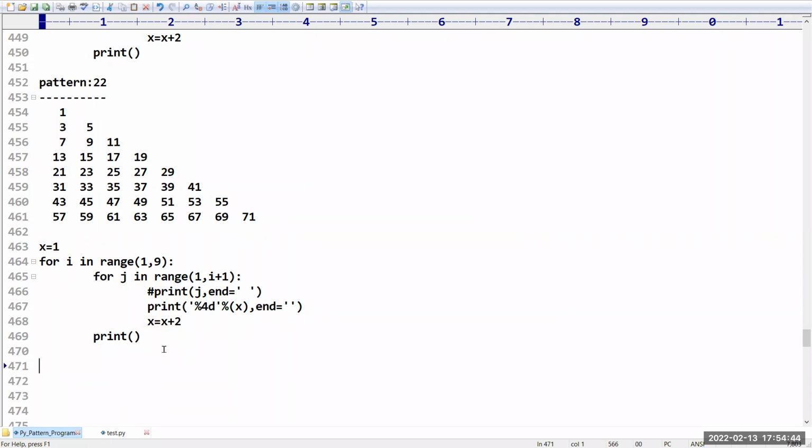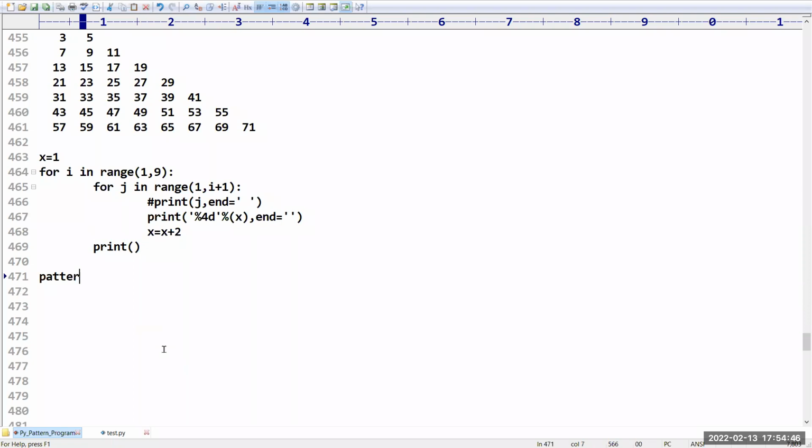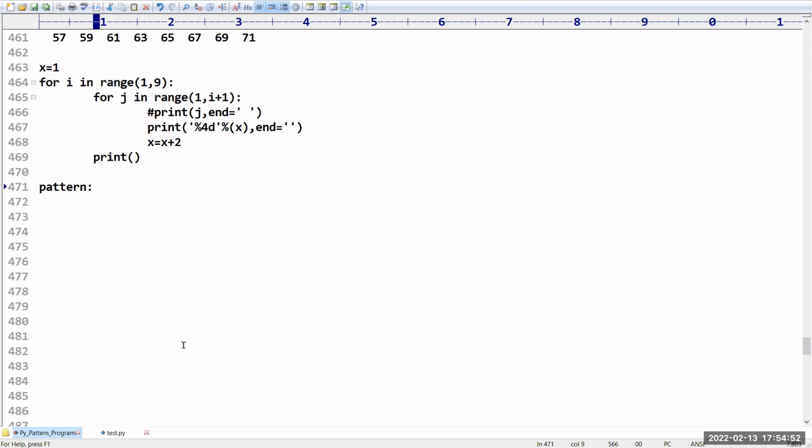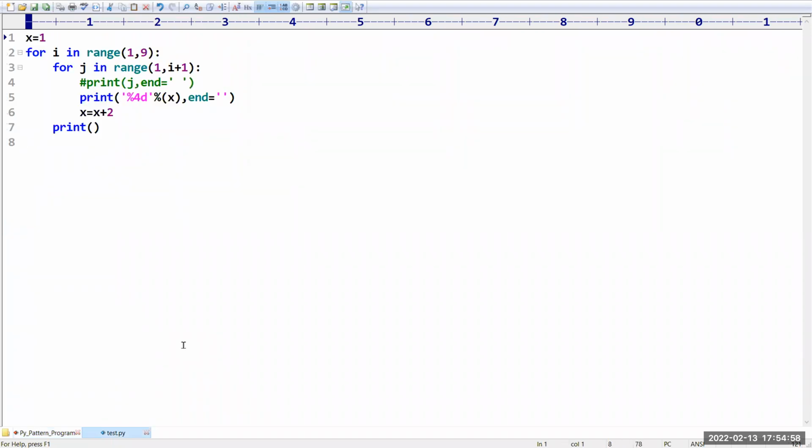So what is the next pattern that I have? You can apply the same logic for Java. Sir, pattern number 23. Boss, I want to print alphabets. So we know if you want to print alphabets, what do we have to take?